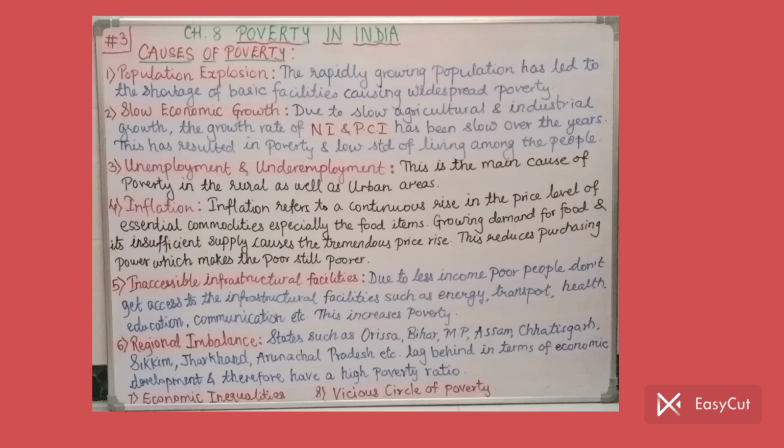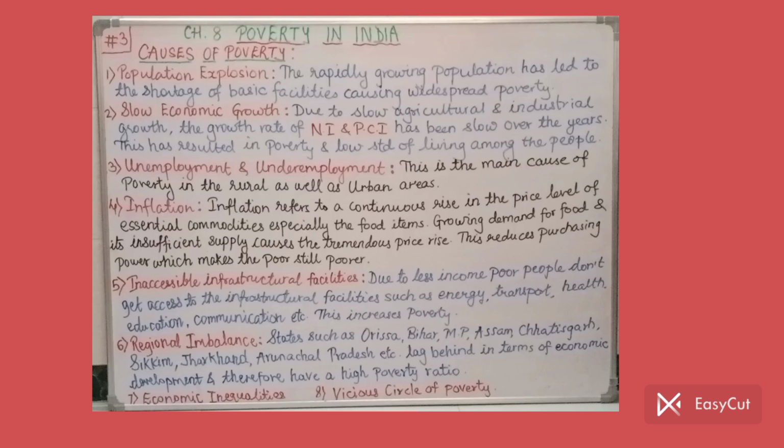Then coming to the next point, economic inequalities. See, it exists in almost all the countries. The wealth distribution is unequal. In some areas, wealth is concentrated more. Some people are very rich, some people are poor, and due to these economic inequalities, the wealth distribution is not equal.